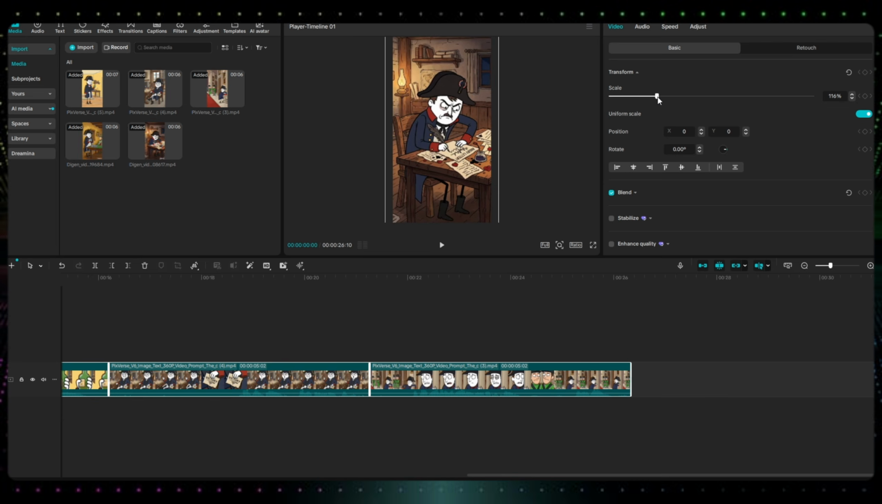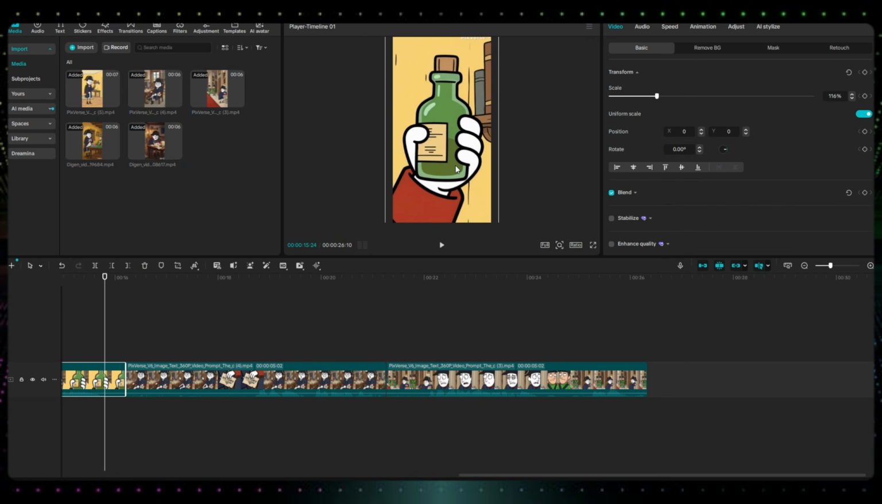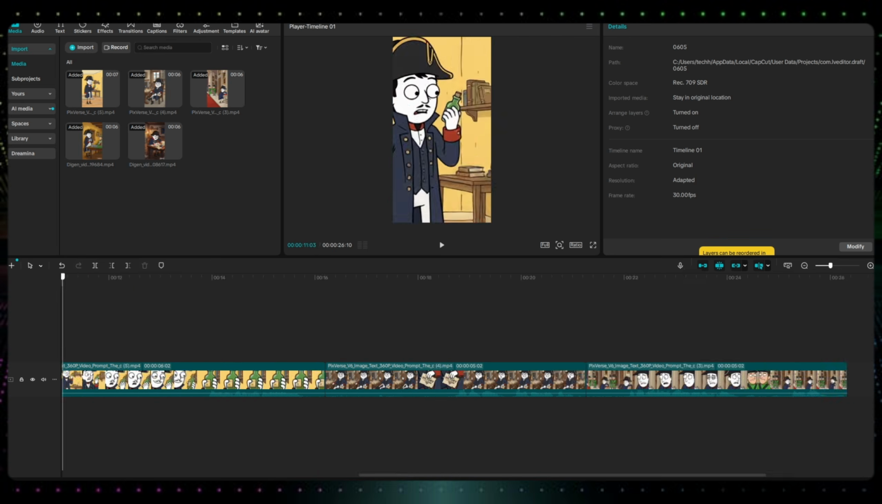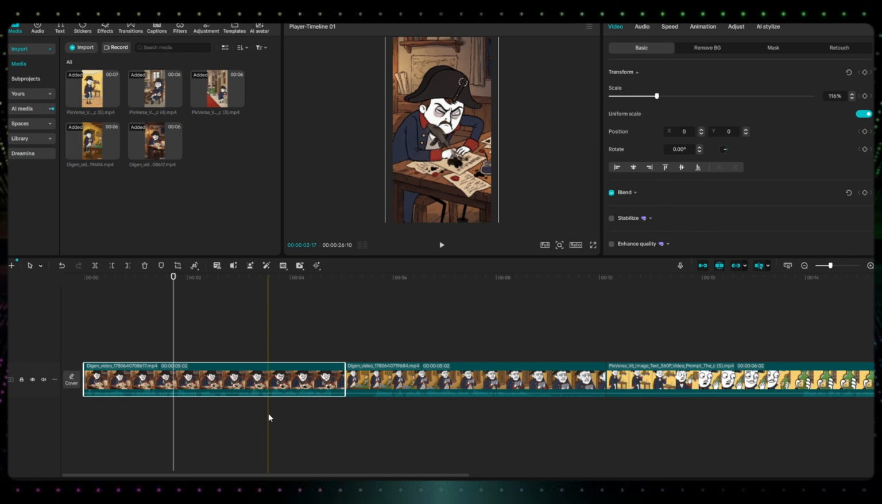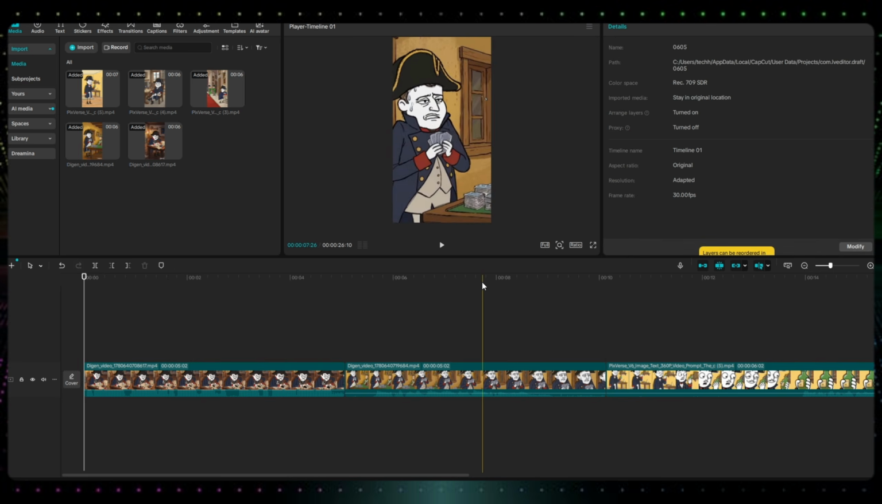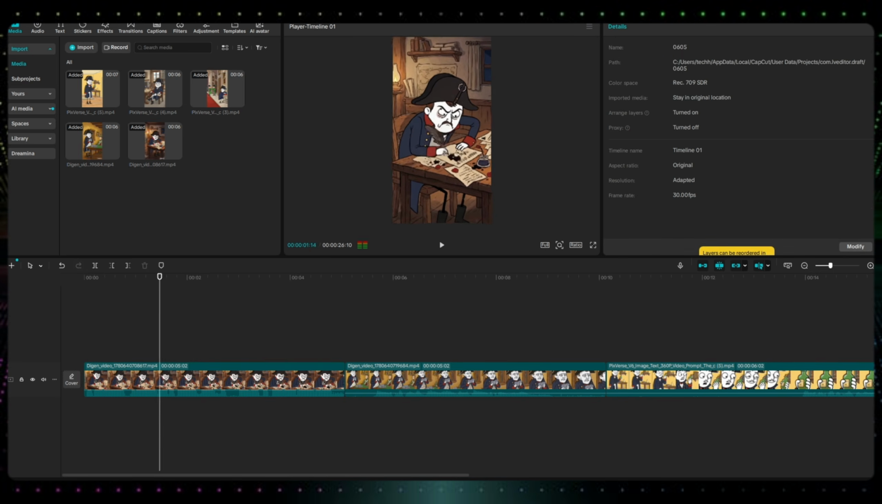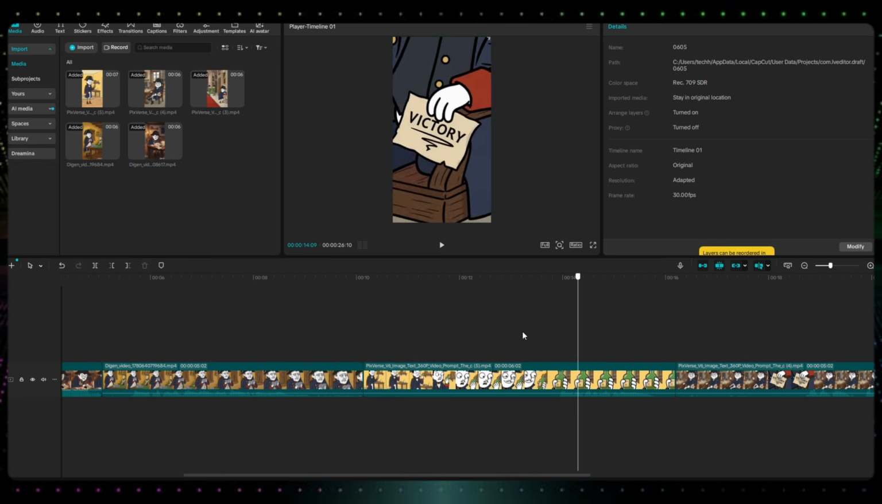If there is any watermark, logo, or unwanted element visible on the screen, you can easily remove it by using the crop or scale options. After making those adjustments, preview your entire project and check whether any additional edits are needed. You can trim clips, adjust timing, add transitions, or make any final improvements to enhance the overall quality of your video. As you can see, everything is looking great, and all of my video clips are now ready.